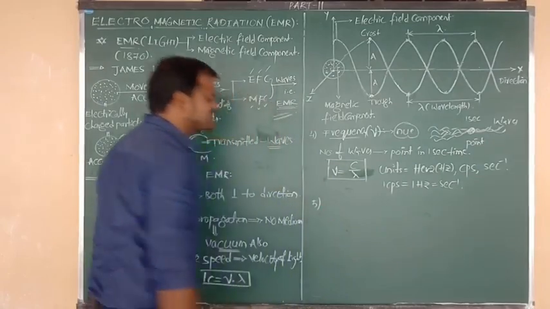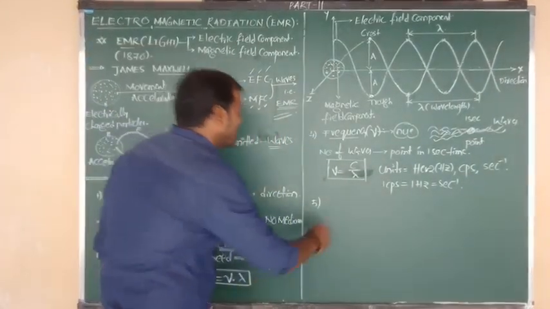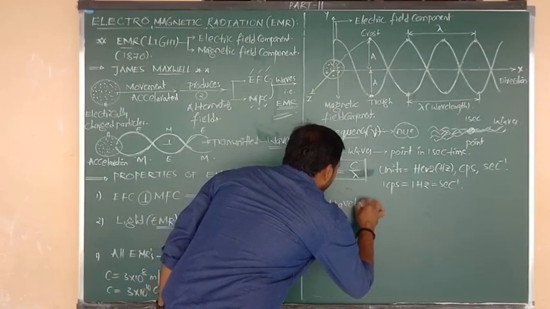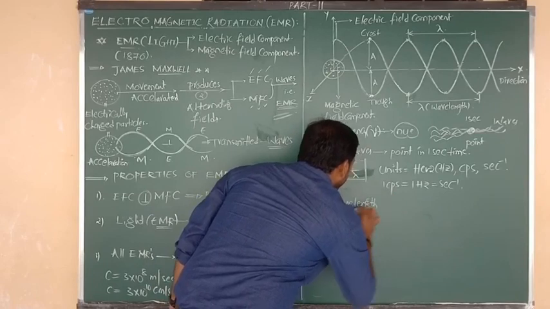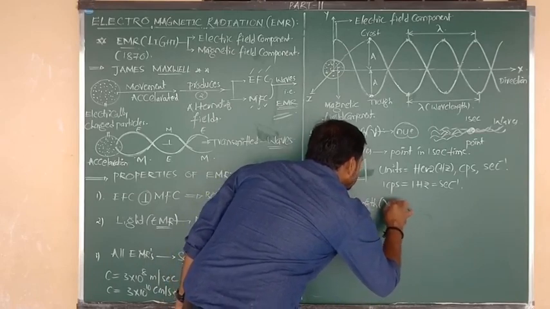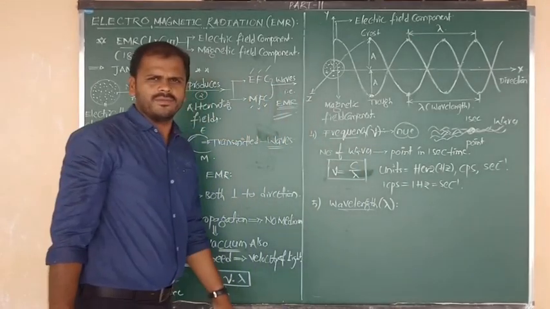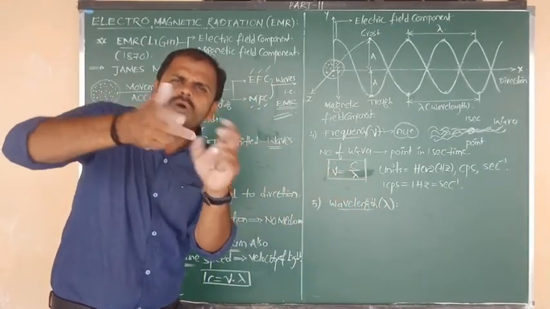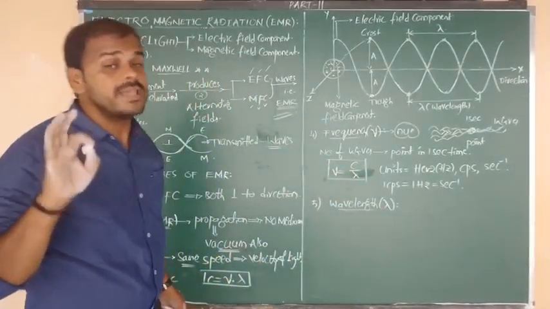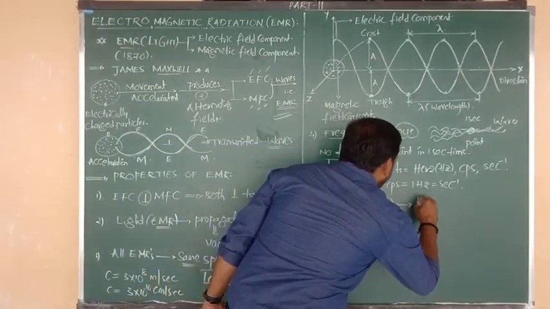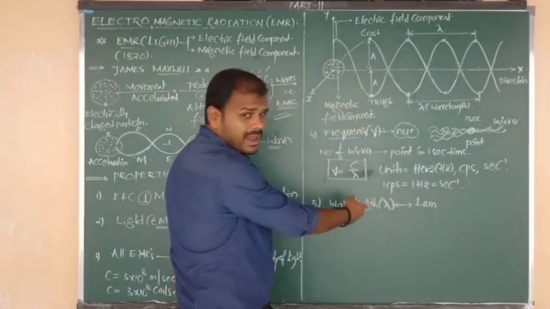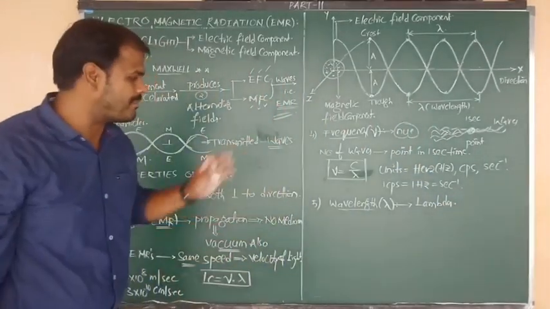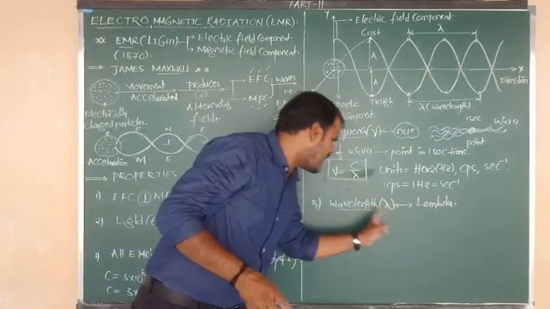Now I am going to discuss property number 5. The fifth property is nothing but wavelength. What is meant by wavelength, and what is its symbol? Wavelength is denoted by a particular letter, and its name is lambda. So for wavelength, lambda is the symbol.